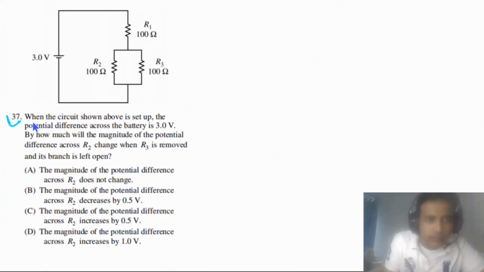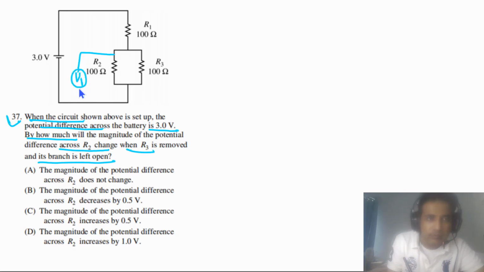Question 37 says, when the circuit shown above is set up, the potential difference across the battery is 3.0 volts. By how much will the magnitude of potential difference across R2 change when R3 is removed and its branch is left open? So first of all, we will try to find out the value of the potential difference across R2 when R3 is connected.